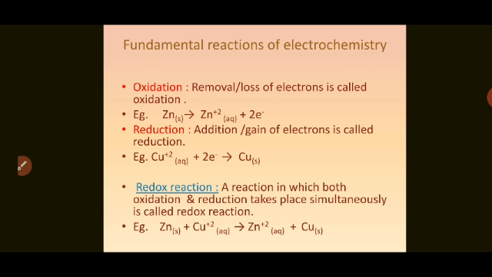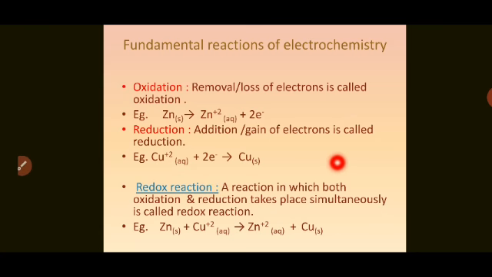So what are the basic reactions? That is, the fundamental reactions of electrochemistry. First one is oxidation. Removal or loss of electrons is called oxidation, and addition or gain of electrons is called reduction. In this Daniell cell, zinc loses electrons and hence undergoes oxidation, whereas copper accepts electrons and undergoes reduction.